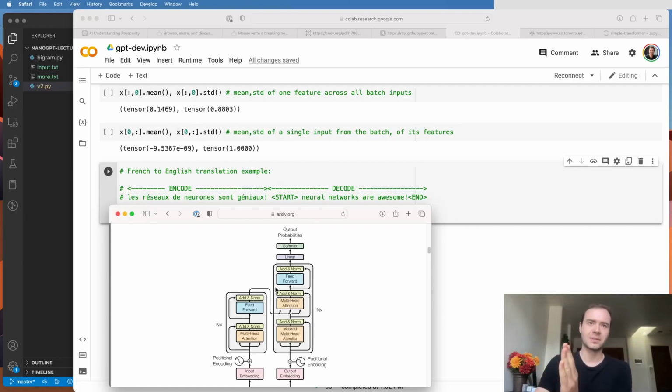The keys and the values are generated by the nodes that came out of the encoder, and those feed in on the side into every single block of the decoder. That's why there's an additional cross-attention. What it's really doing is conditioning the decoding not just on the past of this current decoding, but also on having seen the fully encoded French prompt.